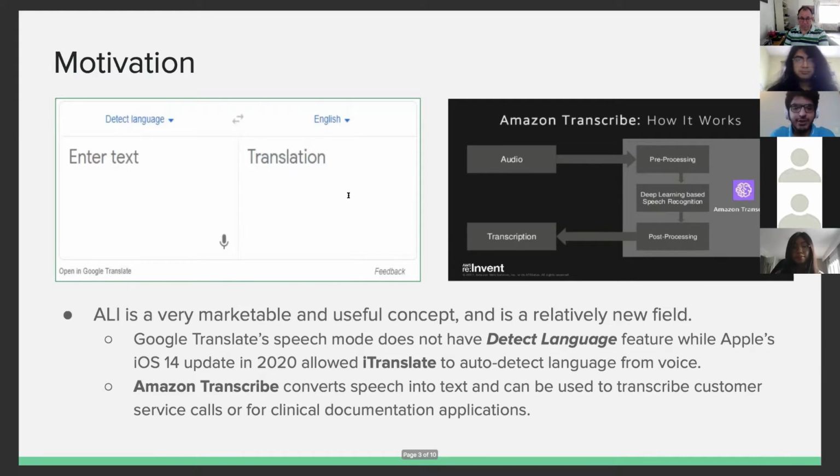For example, Amazon Transcribe converts speech into text, and this can be used to decode or note down customer service calls, or even be used for clinical documentation applications.